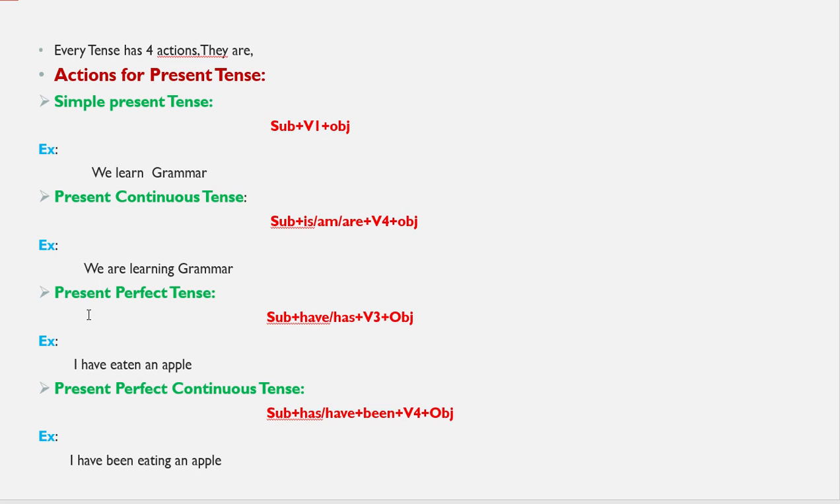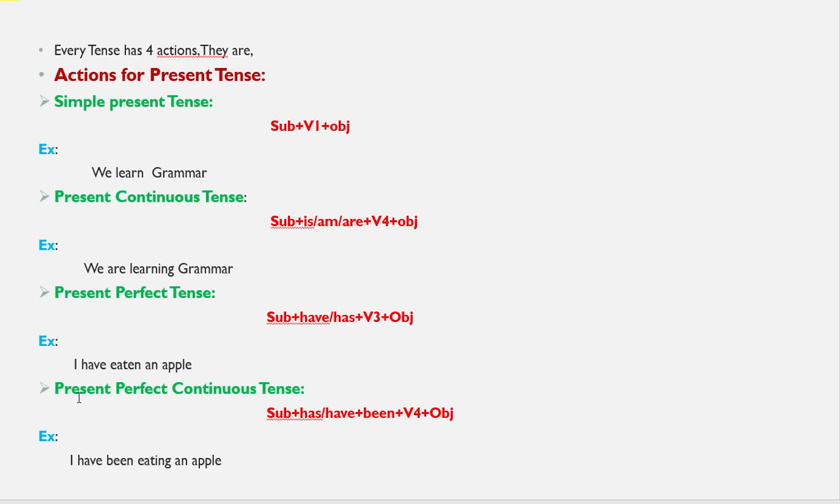Okay. Next, present perfect tense. Present perfect tense means just now only completed. It is called present perfect. Perfect will indicate just now only completed. That means now only I have eaten an apple. That is present perfect tense.